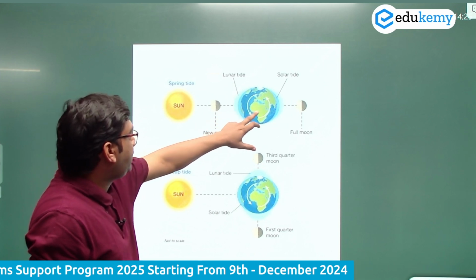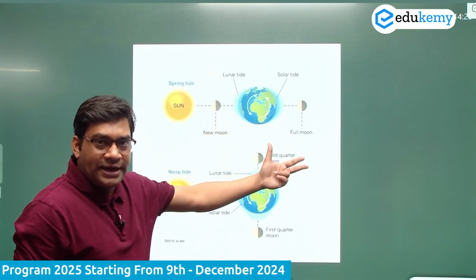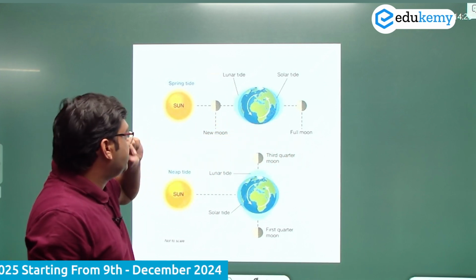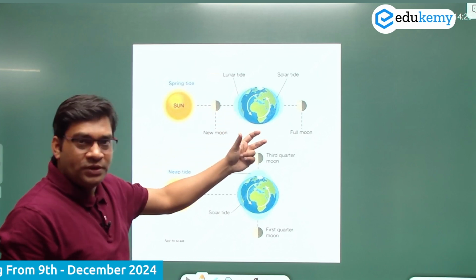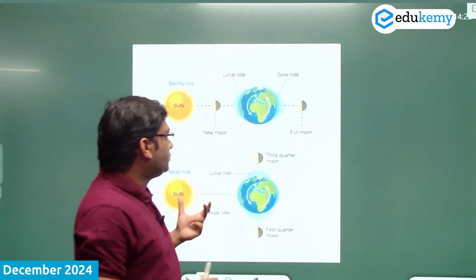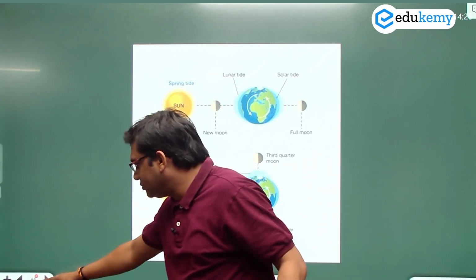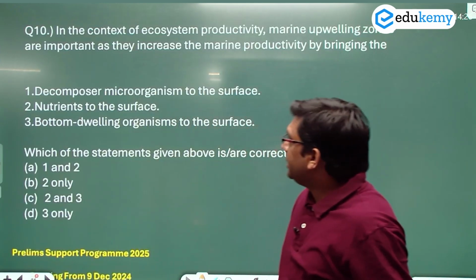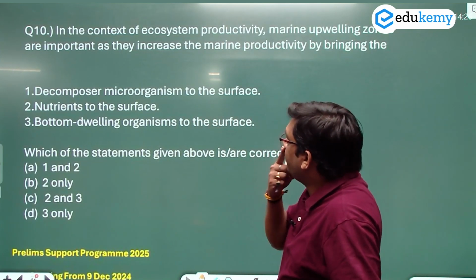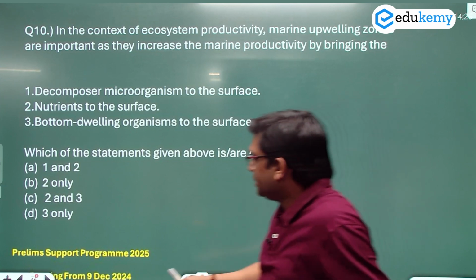Here you see the tides are more, the high tide height will be more, because the gravitation of the moon is stronger here as compared to the sun. This is the reason why the high tide is more as compared to the general average tide. Okay, question number 4, in the context of ecosystem productivity, we already discussed this question.